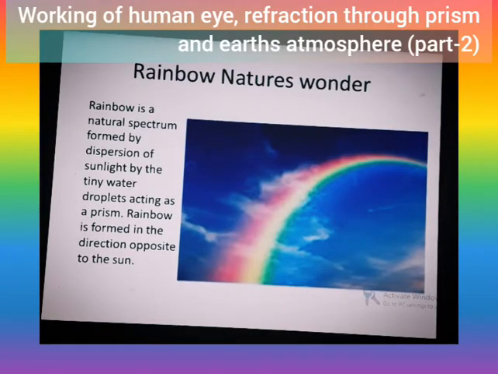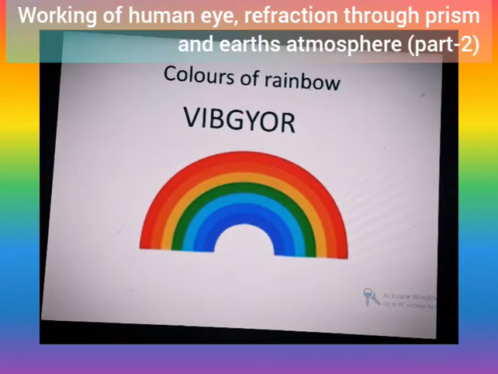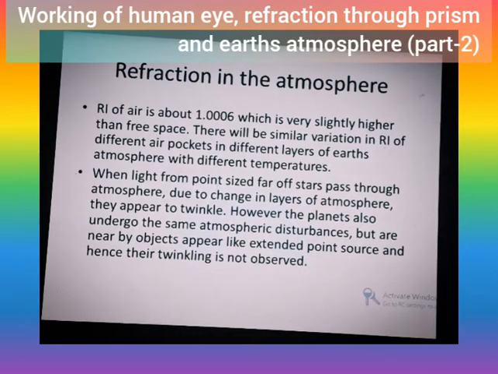Rainbow is formed by the raindrops, droplets you can say. When rain is dropping, the drop is almost in the form of a prism. So there will be a dispersion of sunlight by tiny water droplets acting as a prism. So this rainbow is caused. Rainbow is formed in the direction opposite to the sun. Hope you have enjoyed the rainbow. It has VIBGYOR, violet at the bottom, red on top.